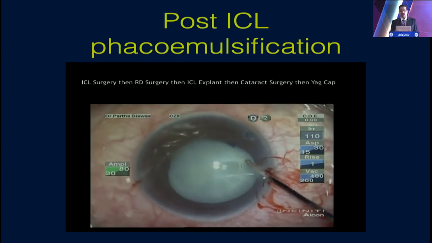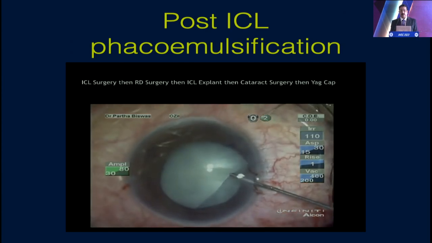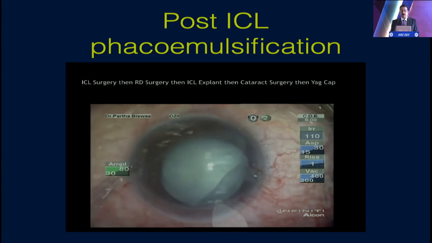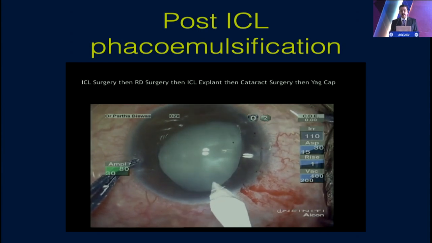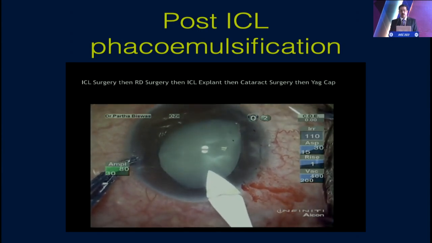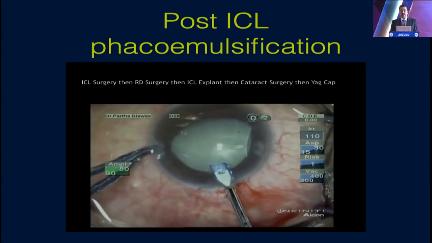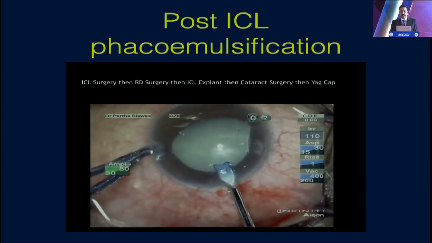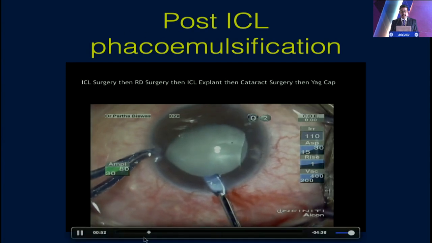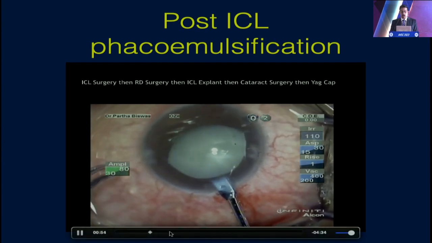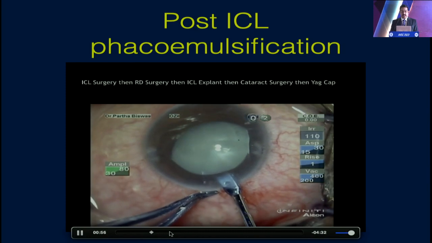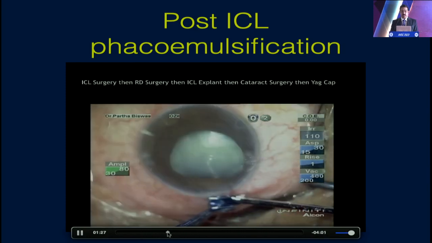This was a patient who had undergone a phakic ICL, and after the ICL, the retina detachment occurred. Post-operative to the retina detachment, this was the intumescent cataract. So the removal of the ICL is being done, which is not so difficult, and a hand-over-hand technique is being applied for this patient.